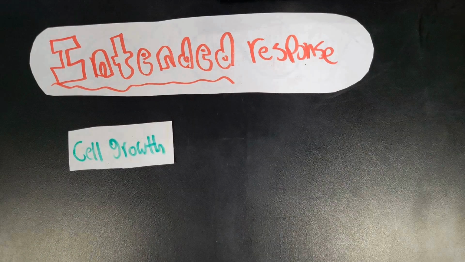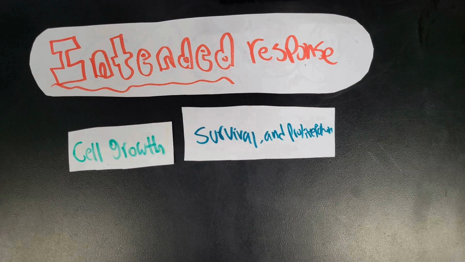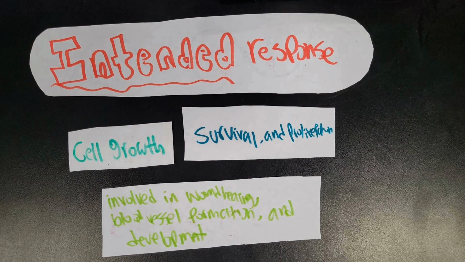The PDGF signaling pathway primarily promotes cell growth, survival, and proliferation. It is involved in wound healing development and the regulation of blood vessel formation. However, any mutations like the example shown above can lead to diseases like cancer.